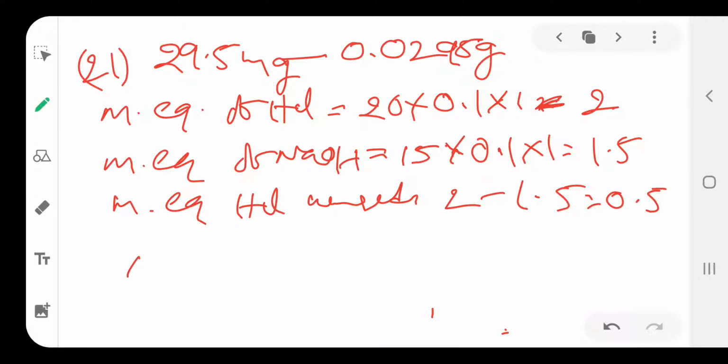Then percentage of nitrogen is equal to 1.4 into N into V divided by weight of organic compound.